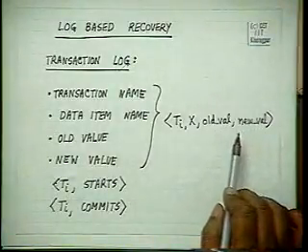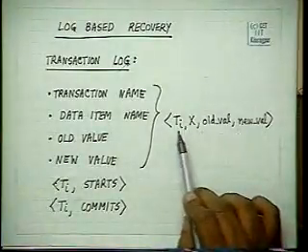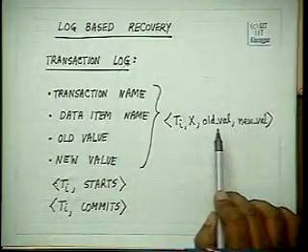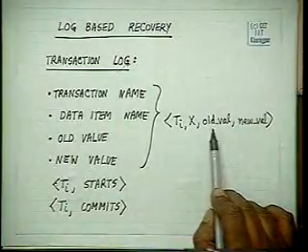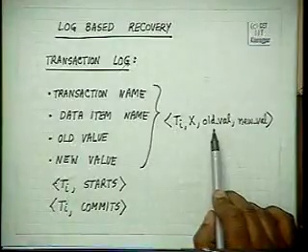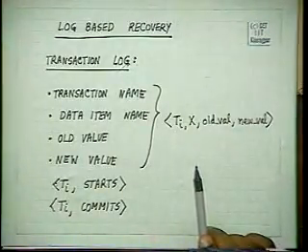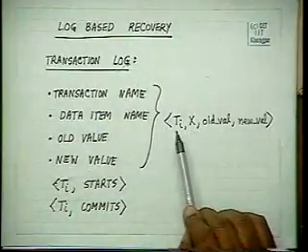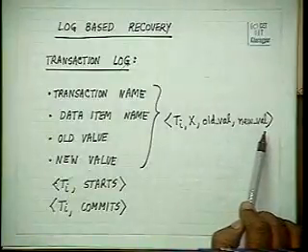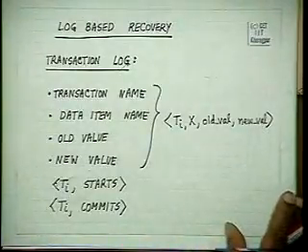We need not bother about read statements. Whenever there is a write statement and we are supposed to write back into the disk, we will see what was the old value of the data before writing, that is, after you read it, and the new value after you wrote it. So a log will consist of a series of Ti starts, Ti X old value new value, and a Ti commit. This is how data will be there in a log.